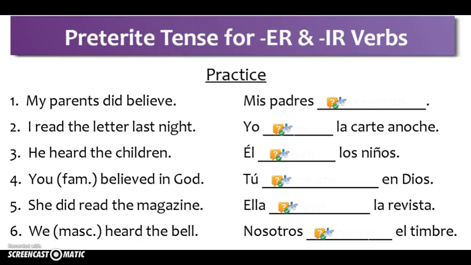Little translation practice. My parents did believe. Mis padres creyeron. I read the letter last night. Yo leí la carta anoche. La carta is misspelled on the screen. That should be la carta. Yo leí la carta anoche.